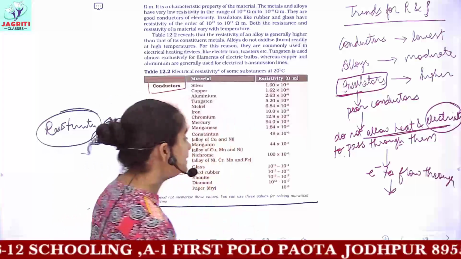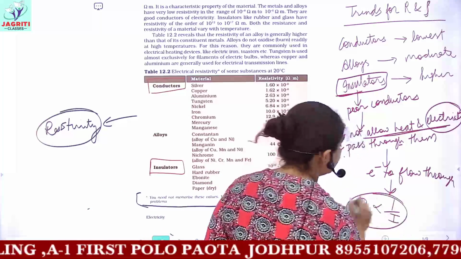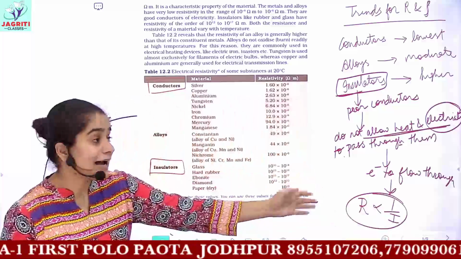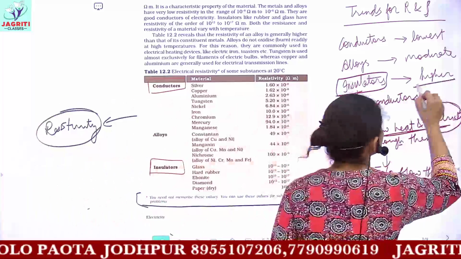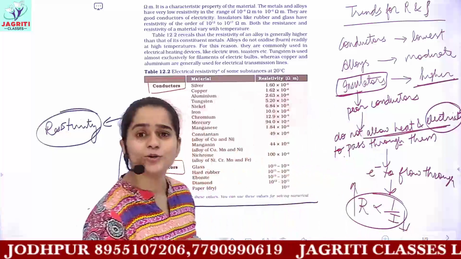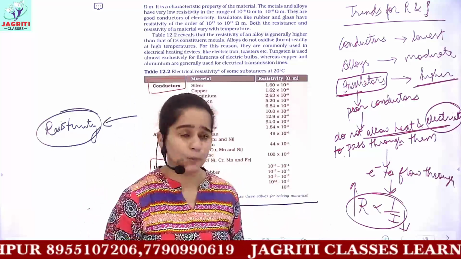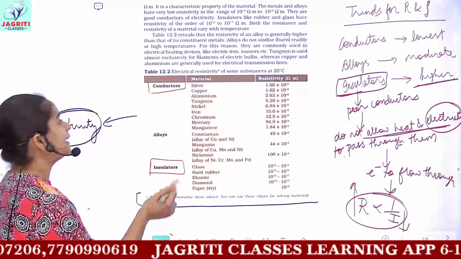And we have already seen resistance as inversely proportional to current. That means if the current is higher, then resistance is lower. But if the value of resistance is high, it means the current would be nearly equal to 0 or extremely low. So these are the trends.